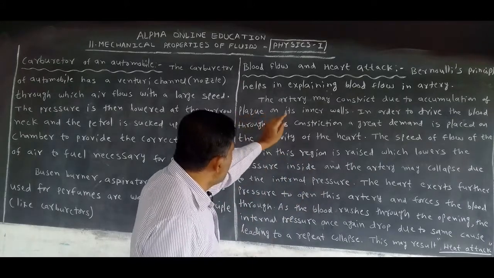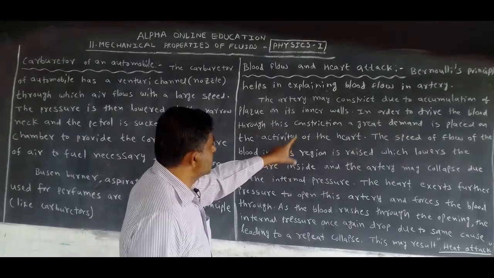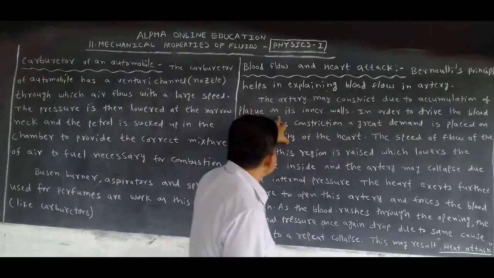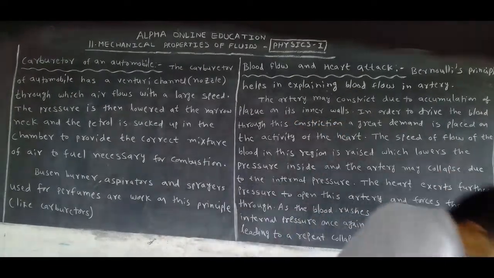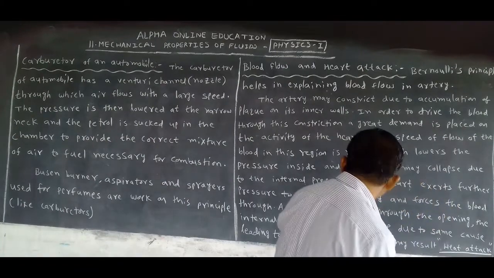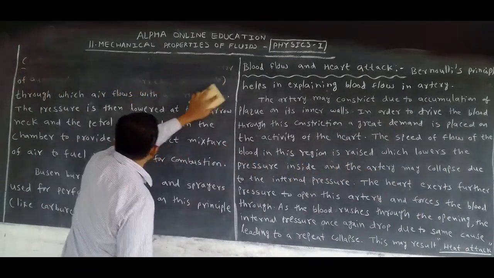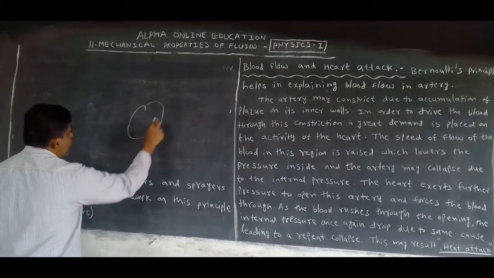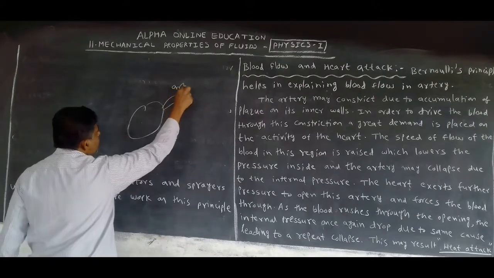Now the artery may constrict due to accumulation of plaque on its internal walls. I will draw one small diagram here of a heart. This is the heart artery wall. What is this? Artery wall.